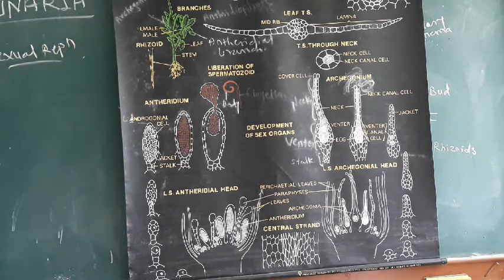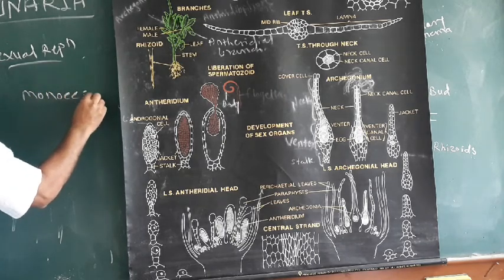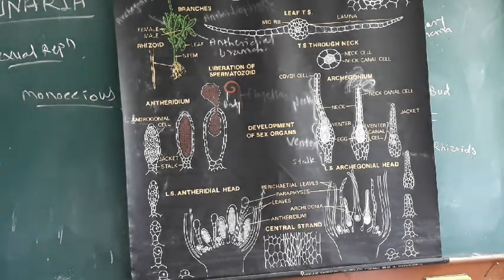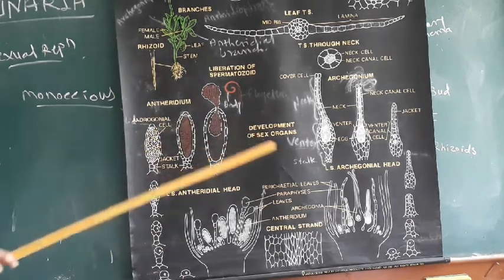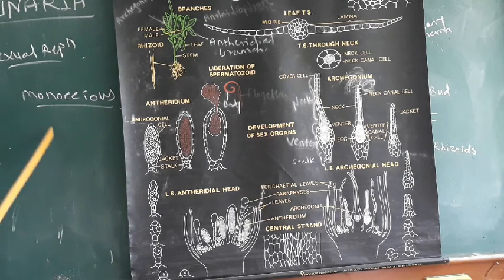Sexual reproduction in Planaria takes place with the help of the formation of the sex organs. The male sex organ and the female sex organ, both are formed on the same plant, and therefore Planaria is a monoecious plant. What is monoecious? Monoecious means both the sex organs, that is Antheridia and Archegonia, are formed on the same plant or on the same thallus.